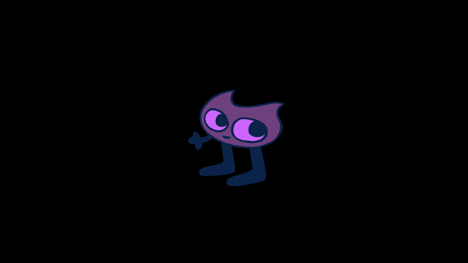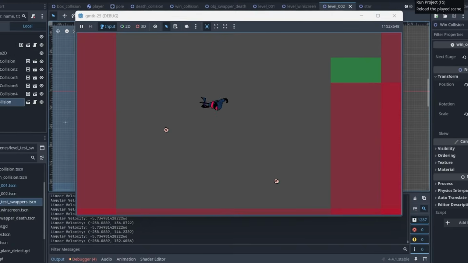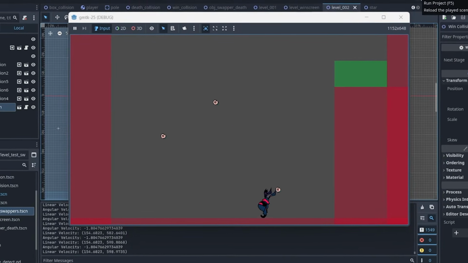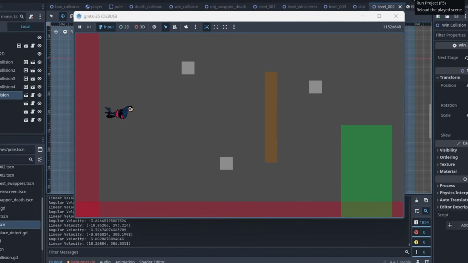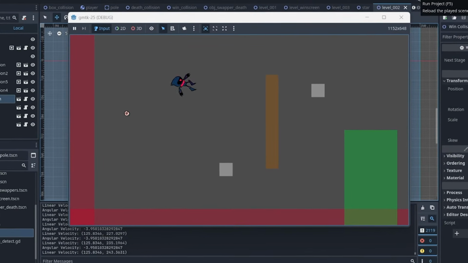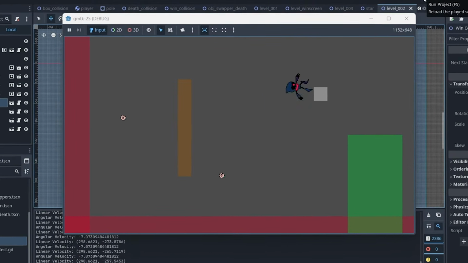Yeah, this is okay. I actually made a fully functioning prototype of the game, complete with 3 levels and even a windscreen, which, it's pretty much the standard of quality for me. This game is actually shaping up right now. If this is what we're able to achieve in just one day, imagine what we could do tomorrow.